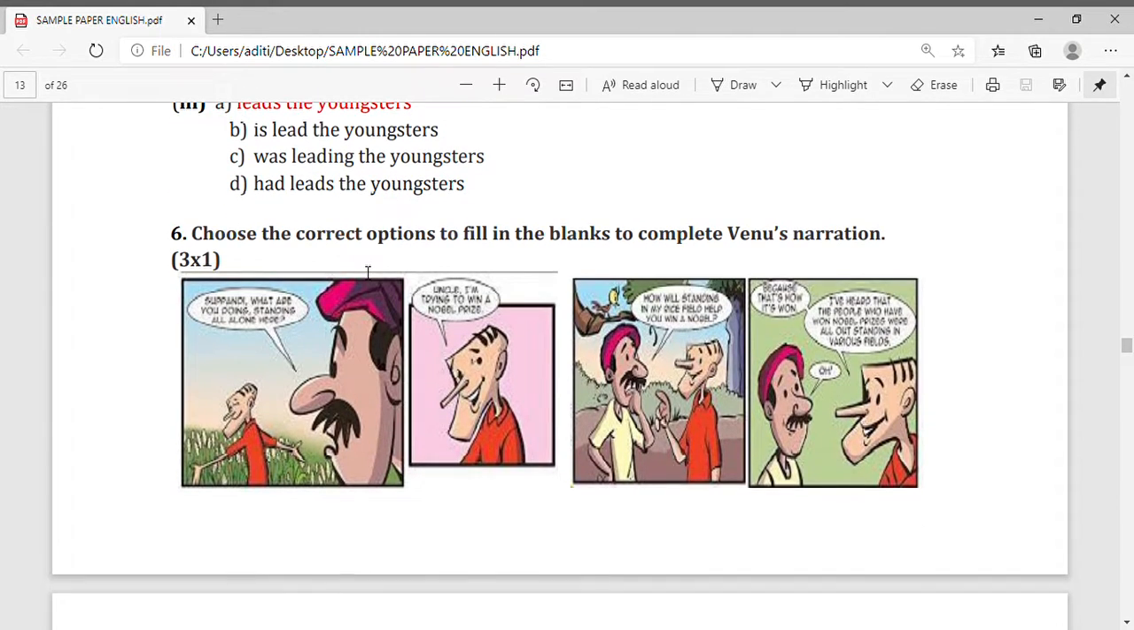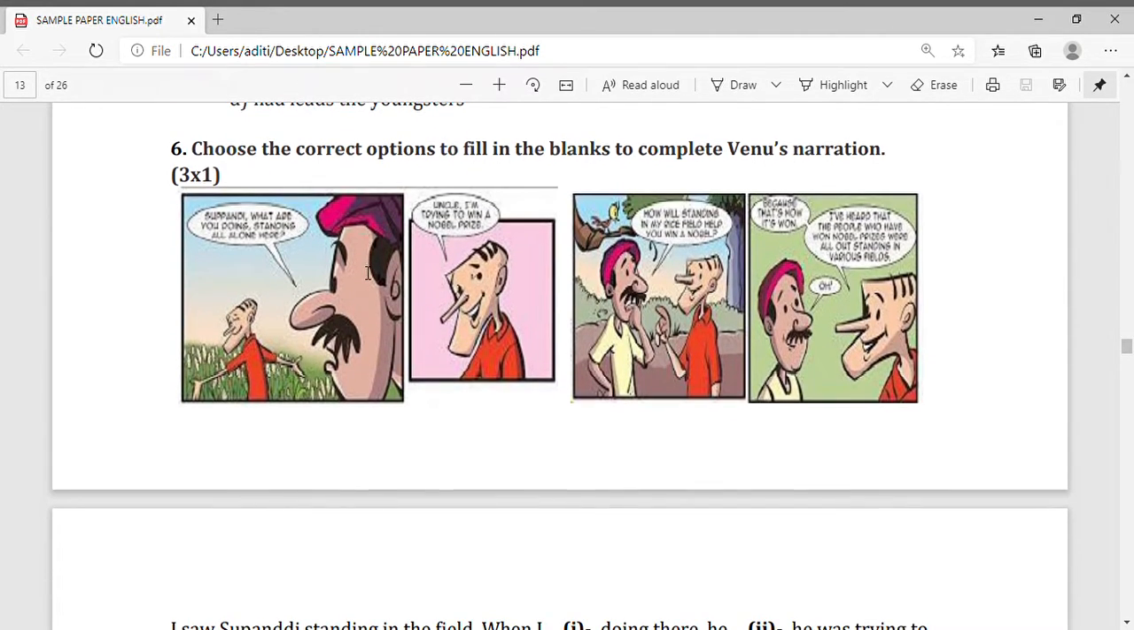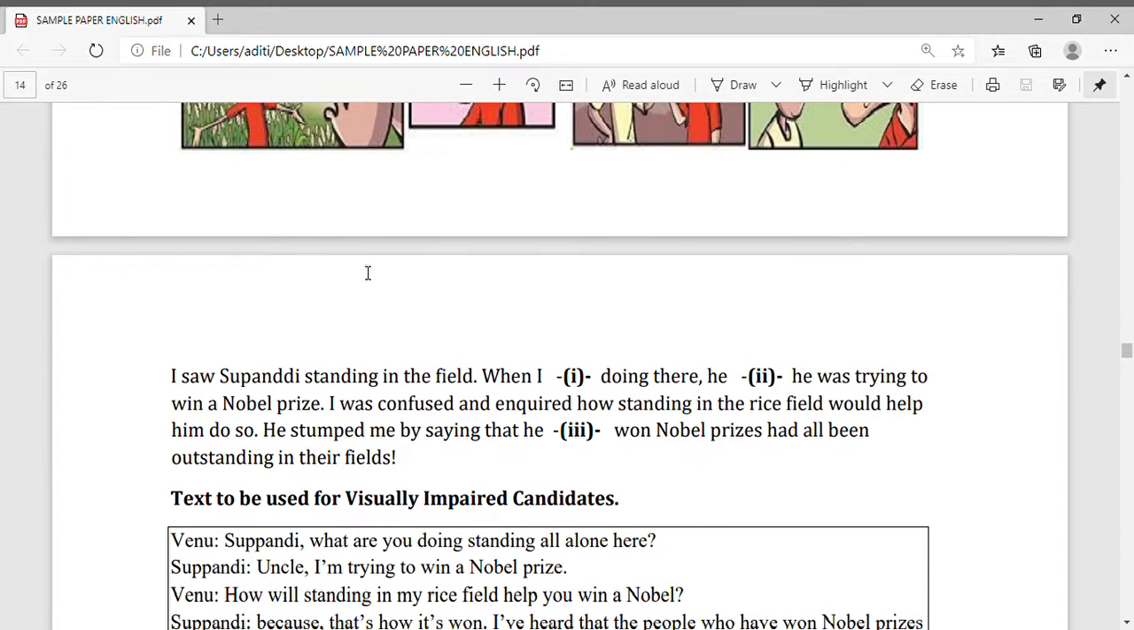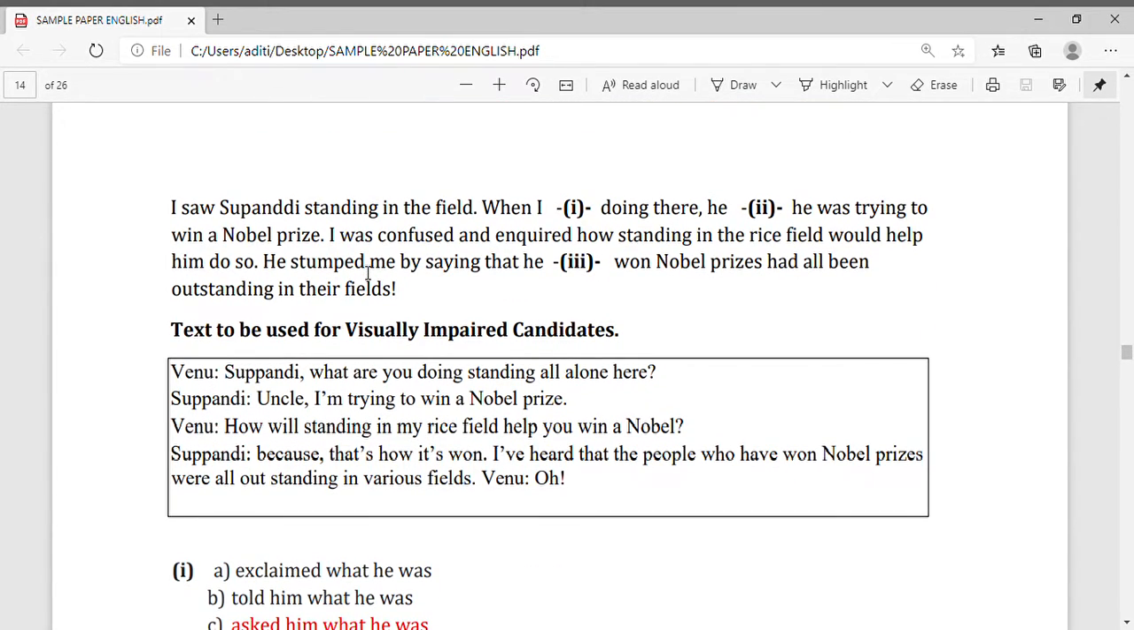Now from the grammar section only, question number 6. Choose the correct option to fill in the blanks to complete Venu's narration. You must remember, dear children, that earlier also we were doing narration, direct speech and indirect speech. Here the pictures are given. You can see the pictures, and according to that the dialogues are also given. Now according to this dialogue you have to give the answer. You have to fill in the blanks. Earlier these pictures were not present.